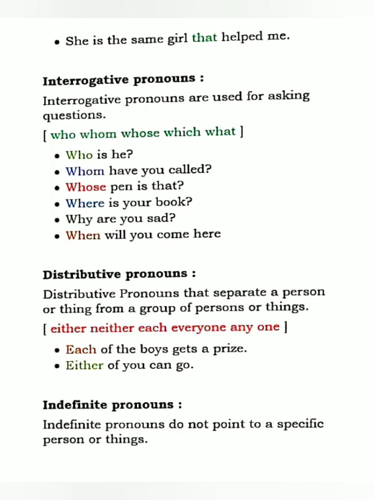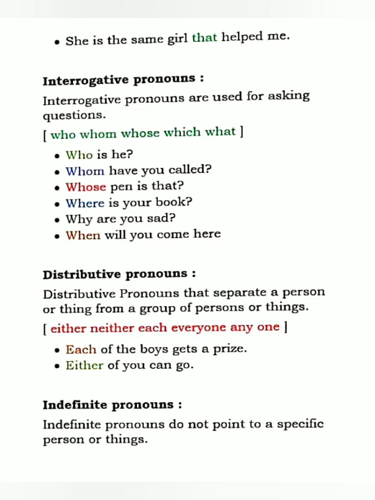So now we will discuss the distributive pronoun. From the name itself it is pretty clear. Distributive means distribution. So pronouns which separate a person or thing from a group of persons or things are called distributive pronouns.